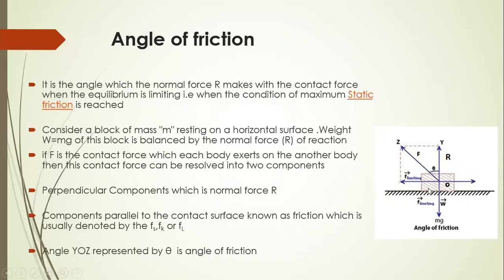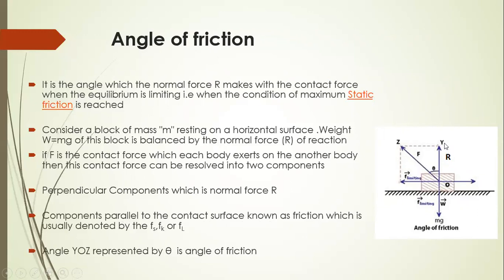Consider a block of mass M resting on a horizontal surface. Weight of the box is acting downward. This is the normal reaction R, which balances the weight of the body. If F is the contact force which each body exerts on the other body, then this contact force can be resolved into two components, R and F limiting. The perpendicular component is the normal force R, and the component parallel to the surface is known as friction, usually denoted by F limiting, F static, F kinetic.